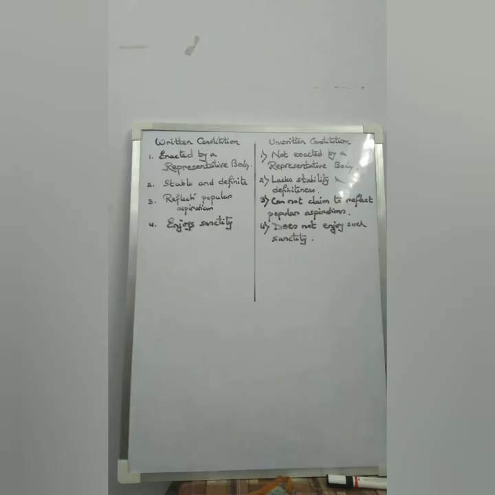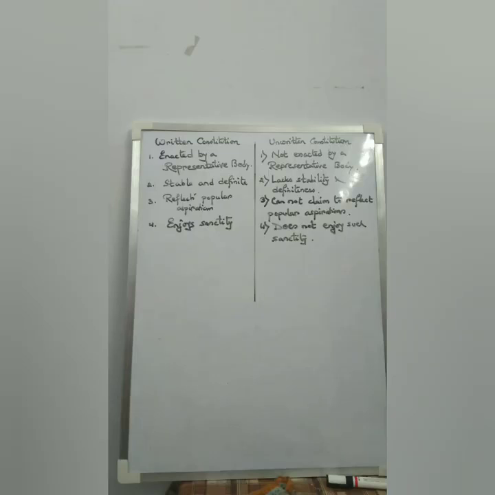The third difference between the two is that a written constitution, as it is drafted by a representative body, reflects the aspirations and the desires of the people. Whereas an unwritten constitution is based on the conventions, customs and practices followed while governing the state. So it cannot claim to reflect the aspirations or the desires of the people.